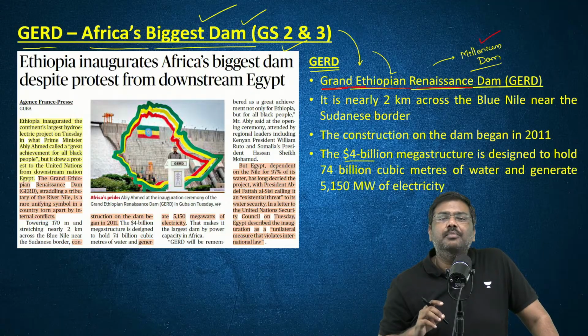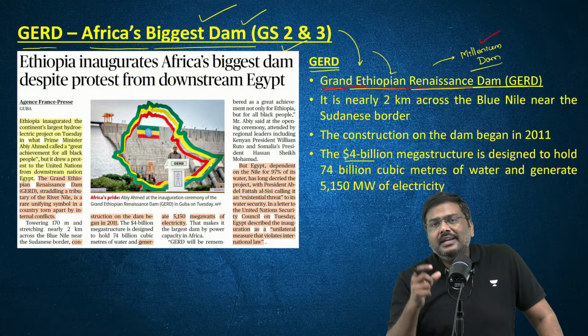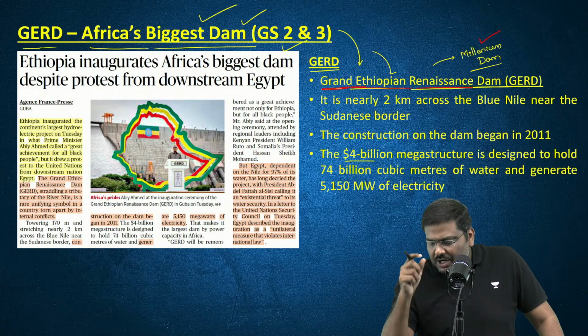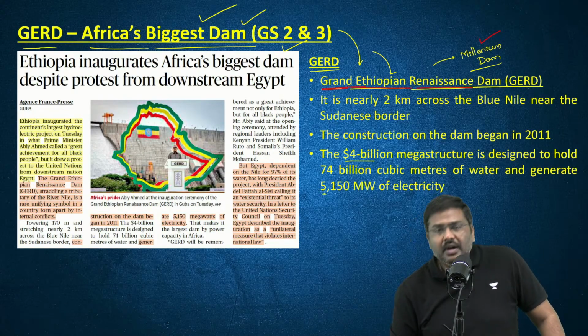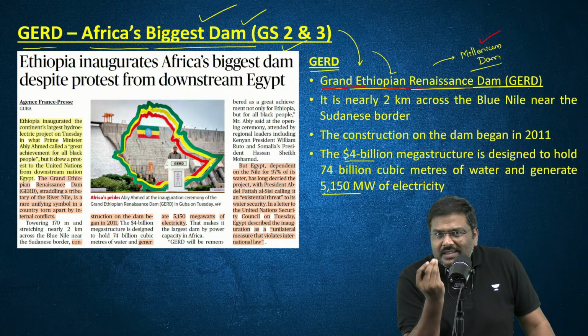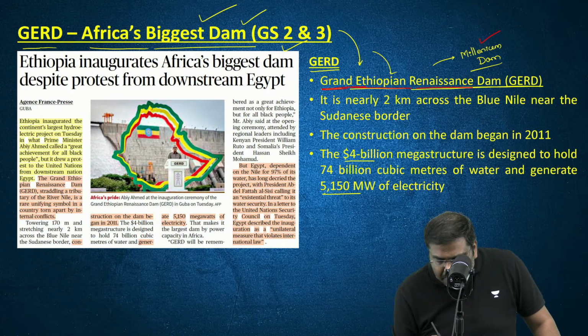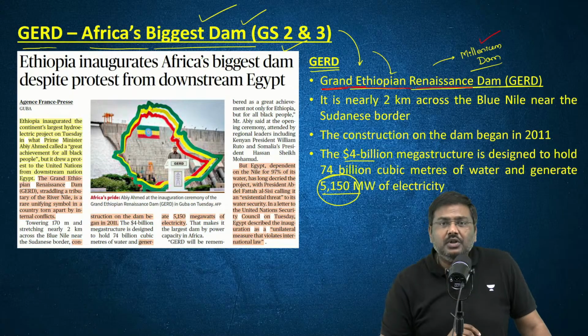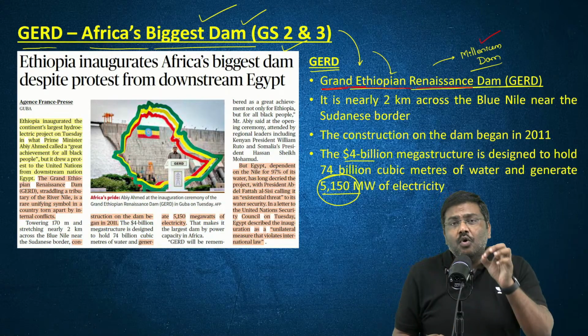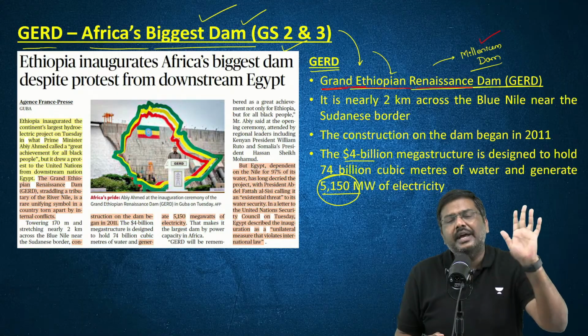That's also equally important. Fourth very important point, this hydroelectric project is estimated to generate electricity to the tune of 5,150 megawatts. And why is this important? The electric production capacity given to this project is more than twice that actually generated in the country today.